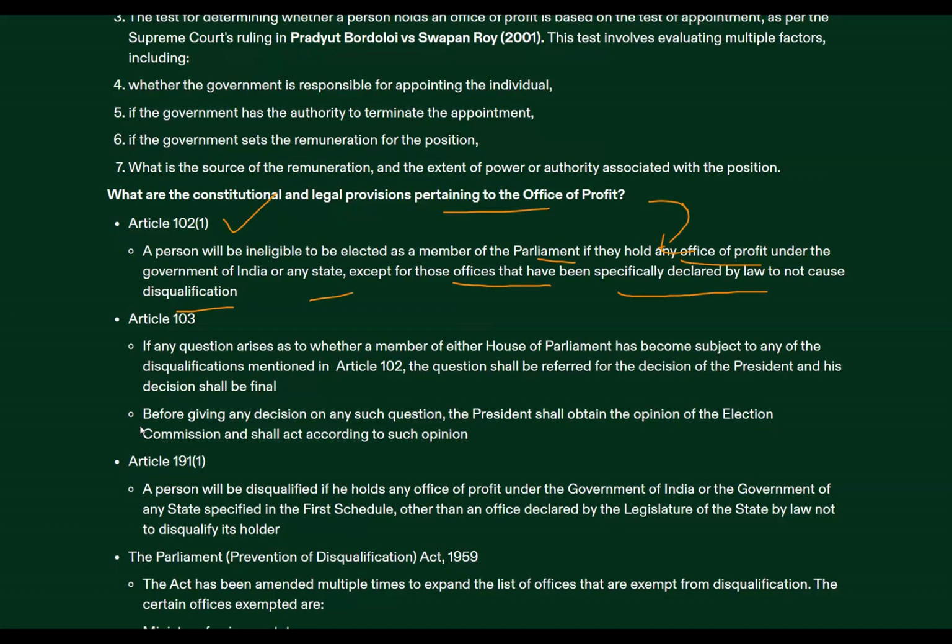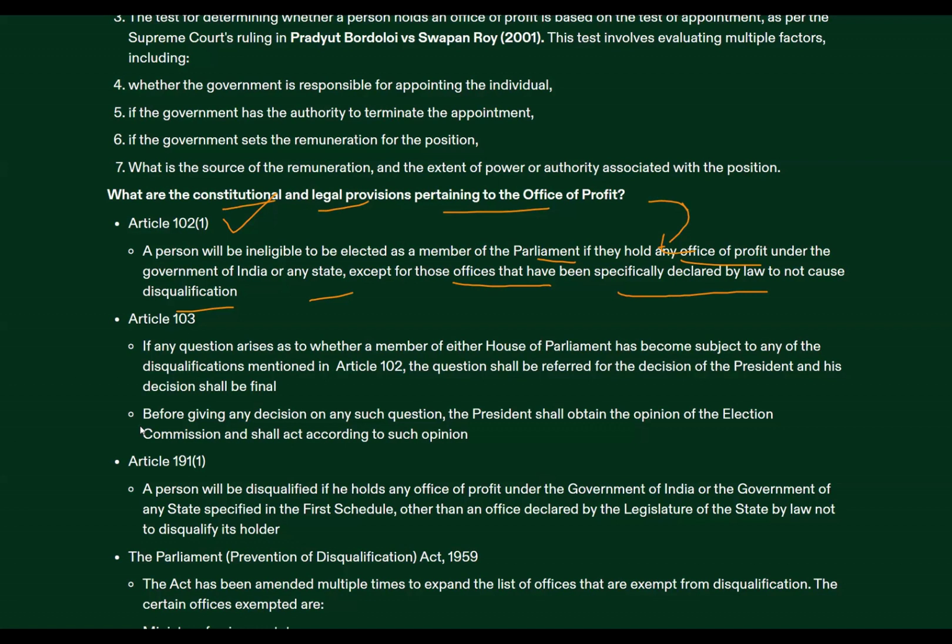Now, I'm very sure that many of you might be getting this confusion in your mind, that just now sir mentioned that office of profit is nowhere defined or mentioned in the constitution, then why the legal and constitutional provisions? So, my dear aspirants, be very, very clear. I told you that it is nowhere mentioned or defined in the constitution. When I say mentioned or defined, that means that the office has not been described anywhere.